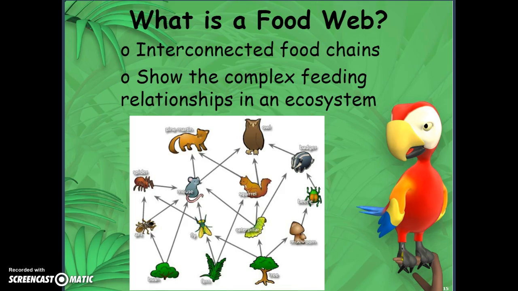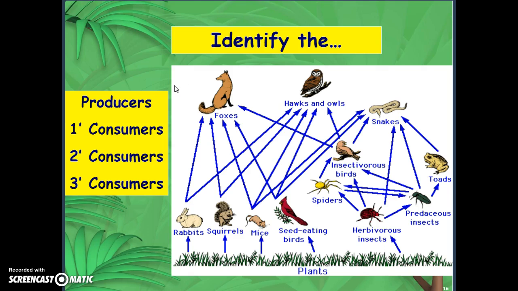A food web is food chains that are connected together. It shows different feeding relationships in an entire community. So we're going to take a moment and we're going to identify producers, consumers, and so forth for each level.